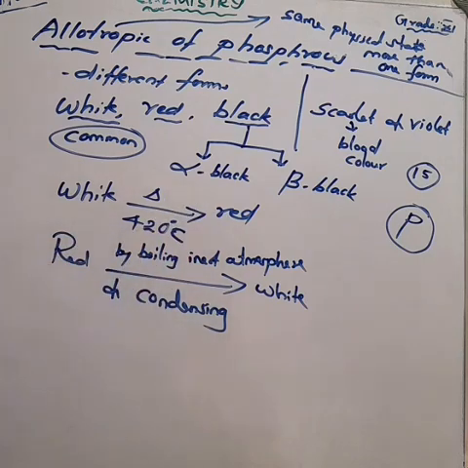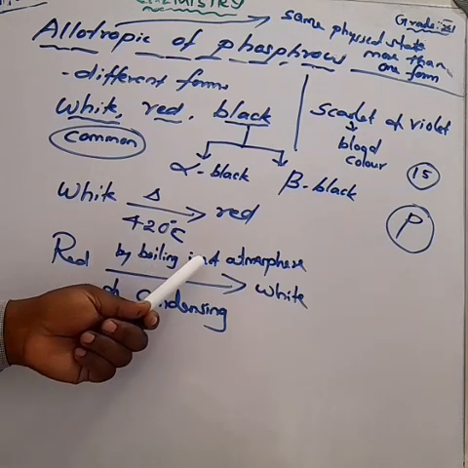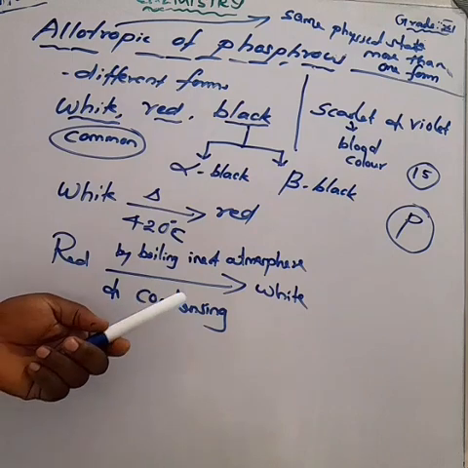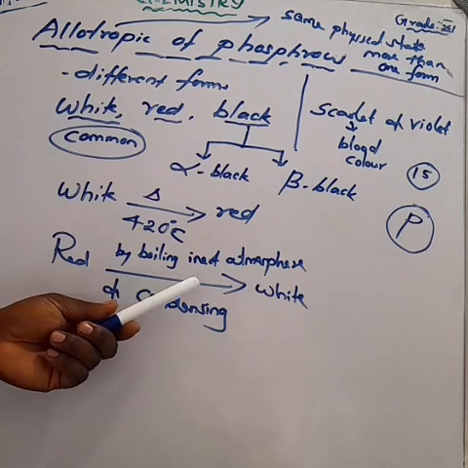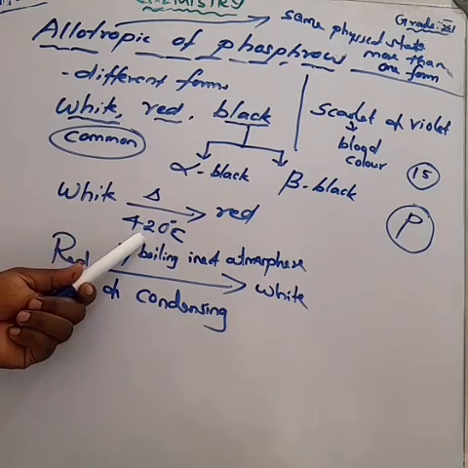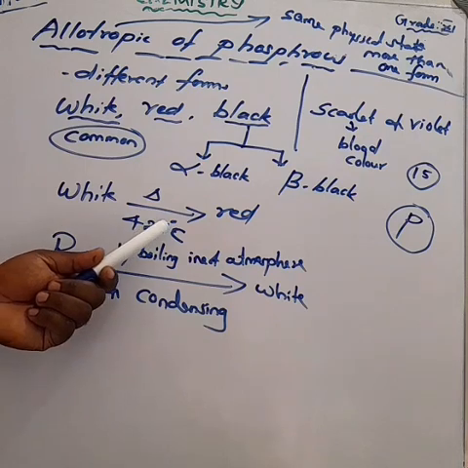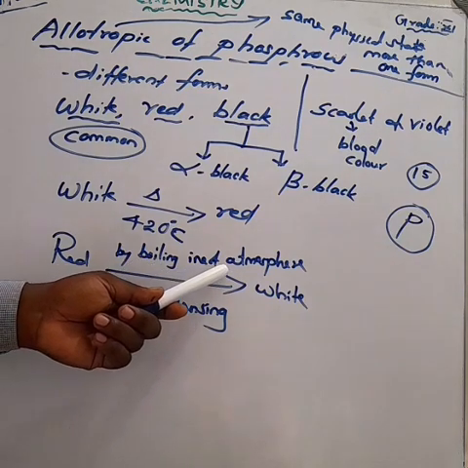And also, red phosphorus on boiling. Okay, boiling means we are taking some inert atmosphere, and condensed. That is the boiling. Red phosphorus on boiling is converted into white phosphorus. Okay. About white phosphorus, don't forget that white phosphorus on heating at 420 degrees Celsius gives red phosphorus. And also, red phosphorus on boiling gives white phosphorus. This is a concept.